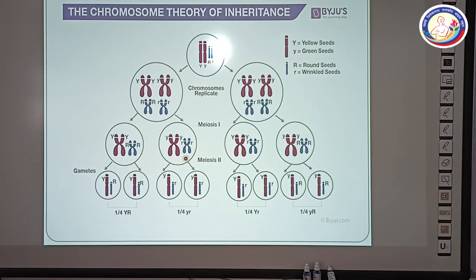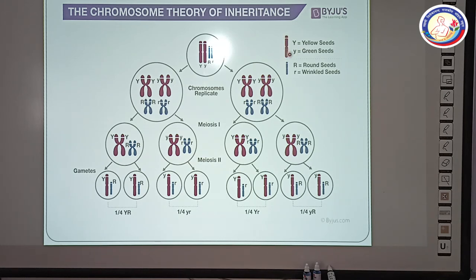This is another important figure given here, where capital Y is yellow seeds, small y is green seeds, capital R is round seeds, and small r is wrinkled seeds. So what will you see? We have used two types of chromosomes here.